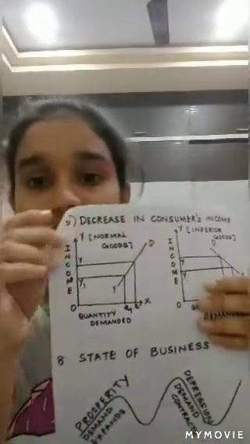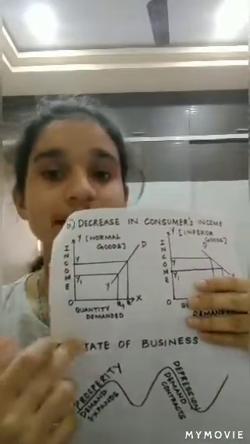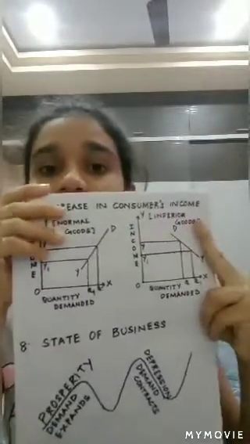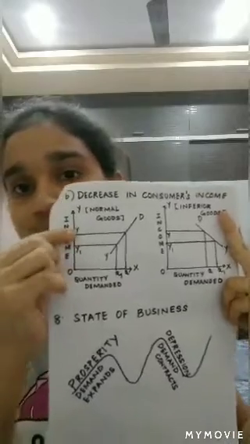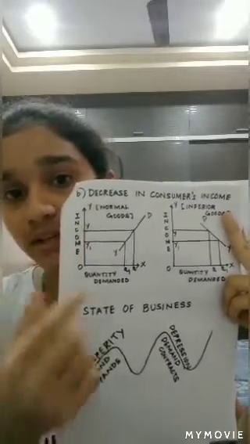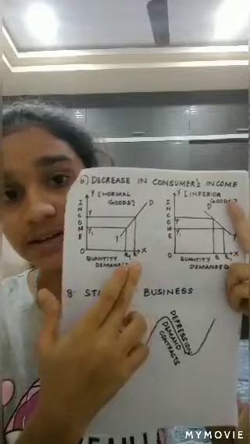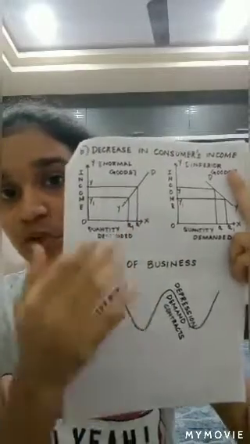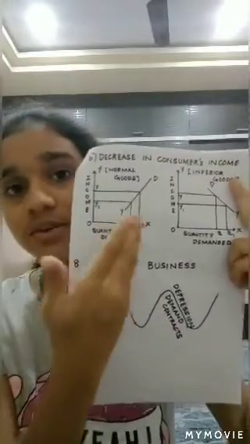And the second case is about the decrease in the income of the consumer. Here also we have two types of goods, namely superior goods or normal goods, and the second one is inferior goods. Here the income of the consumer is taken on the y-axis and the quantity demanded is taken on the x-axis. When the income of the consumer has decreased from Y to Y1, we can find that in case of normal goods, the quantity demanded has also decreased from Q to Q1. So with the decrease in the income of the consumer, there is a decrease in the quantity demanded for normal goods. But in case of inferior goods, it's not the same case.